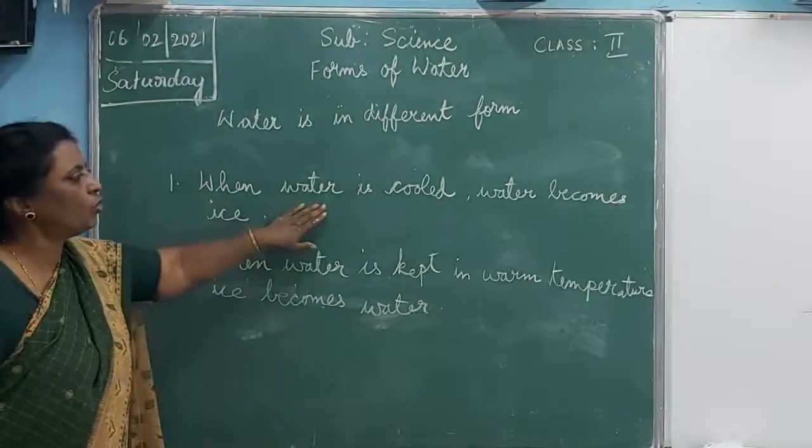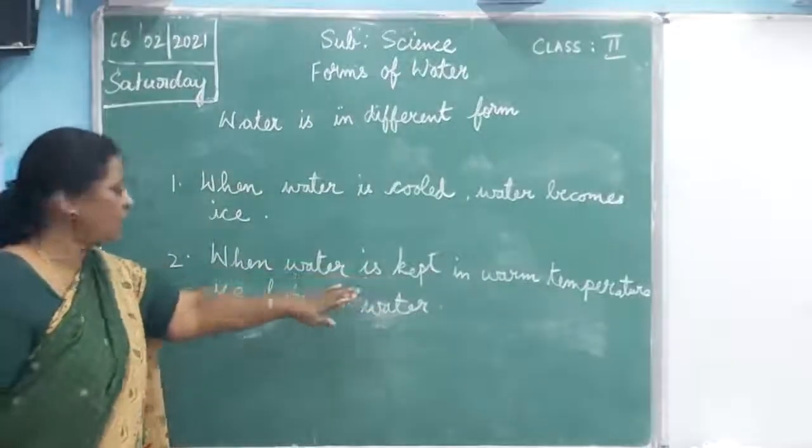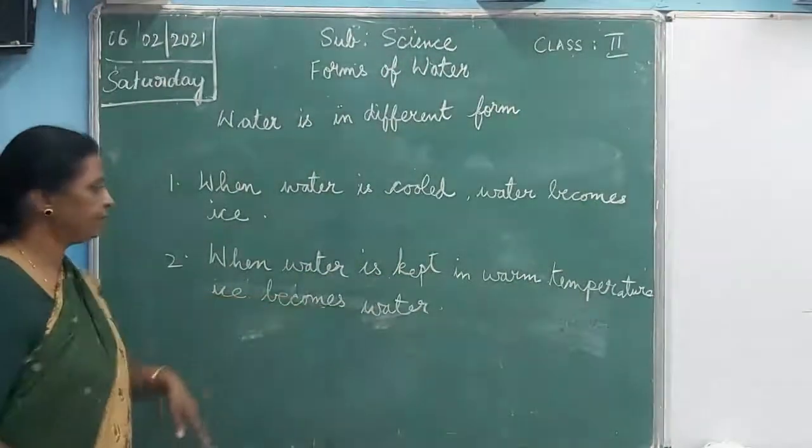When water is cooled, water becomes ice. When ice is kept in the warm temperature, ice becomes water.